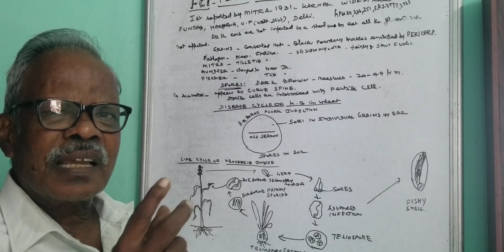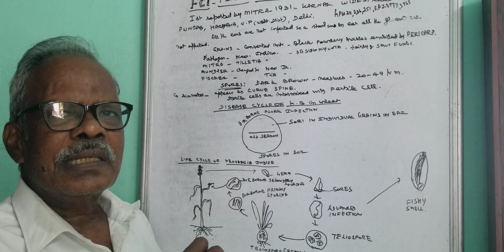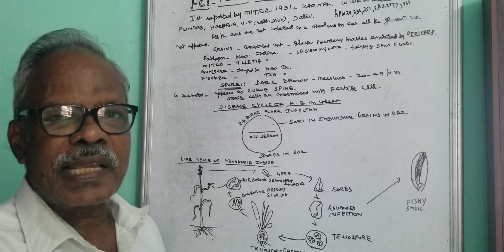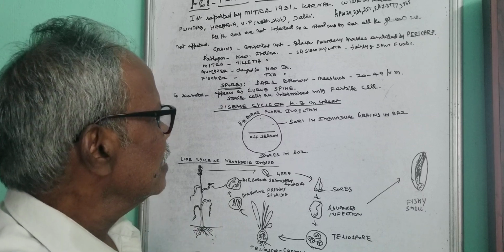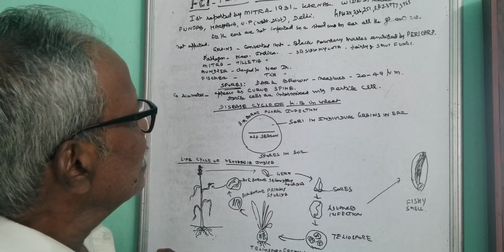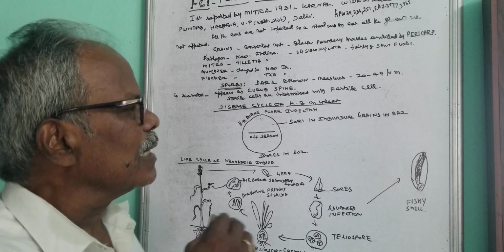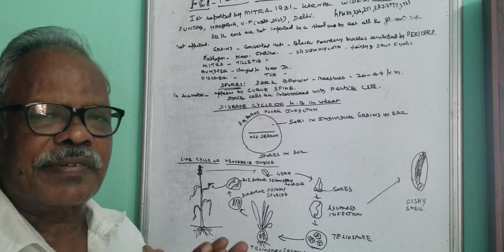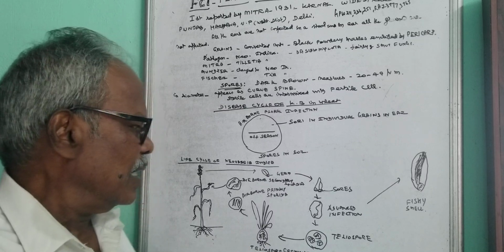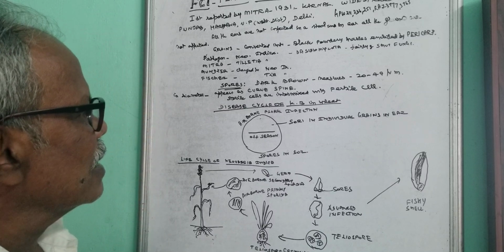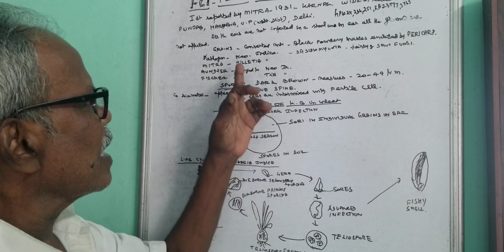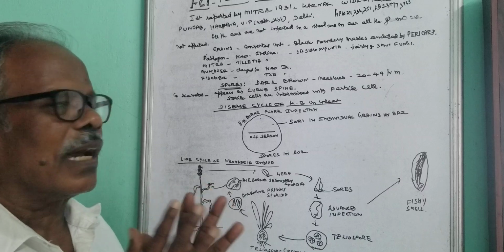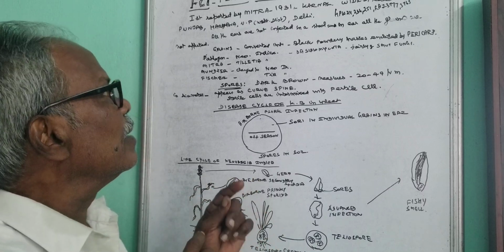The important thing is this is caused by a fungus called Neovossia indica or Tilletia indica, and it is still in controversy whether we have to call it Neovossia indica or Tilletia indica. So now we call it Neovossia indica.